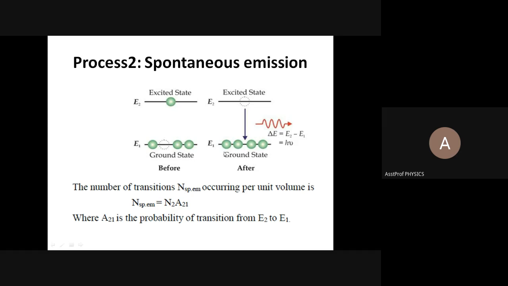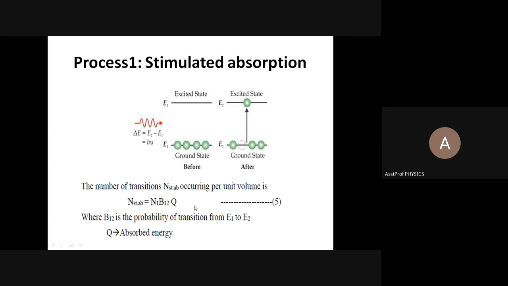Now we will write the number of transitions occurring per unit volume in the second process. N_spem, that is, the number of transitions due to the spontaneous emission, is equal to the number of atoms in the excited state, and the constant is A21. Transition from level 2 to 1. Does Q come here? Compare equation 5 with this. What is the difference between these two? One term is missing.